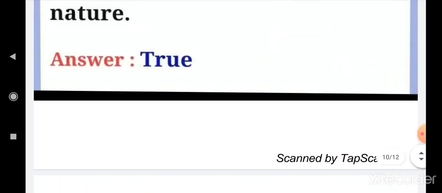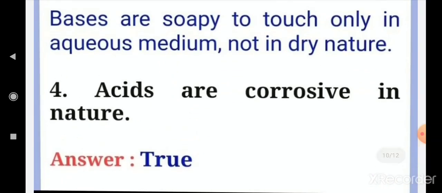Okay, dears, you mark the book back answers. I will send the photocopy. You mark it in your book.